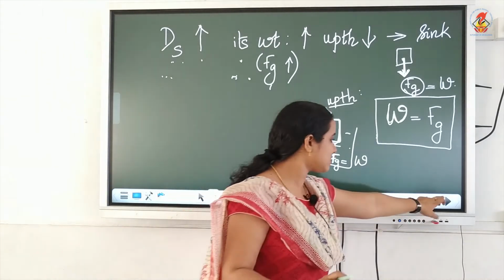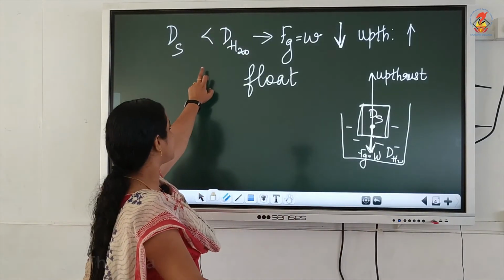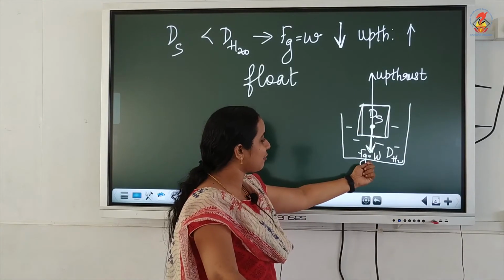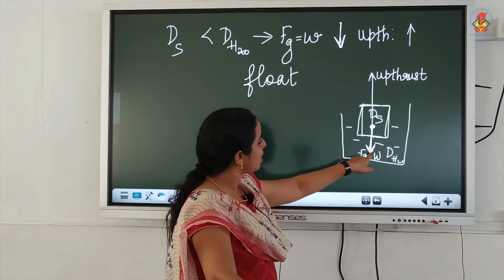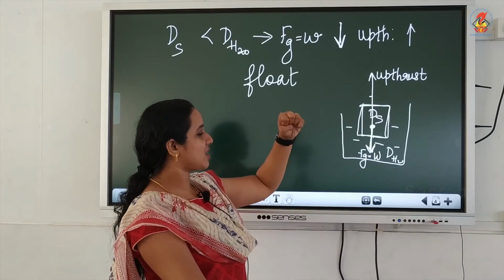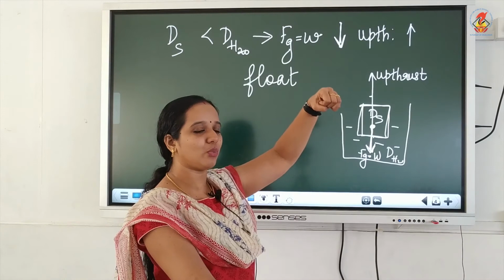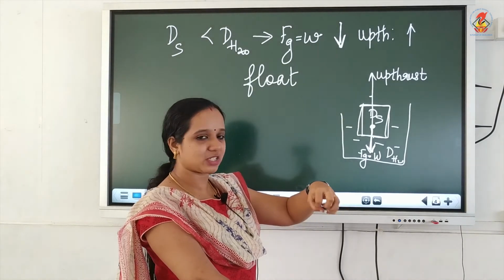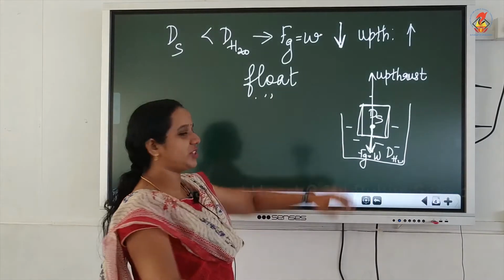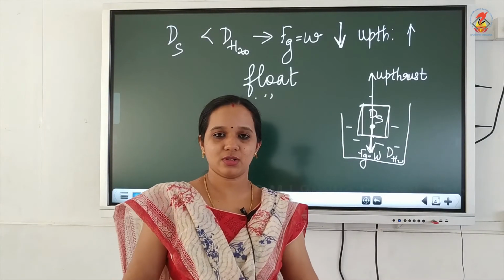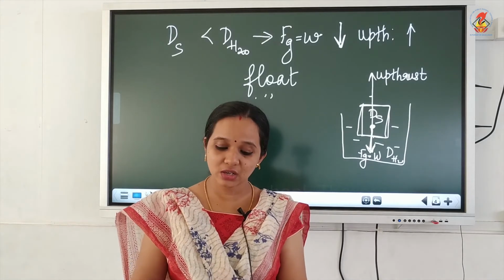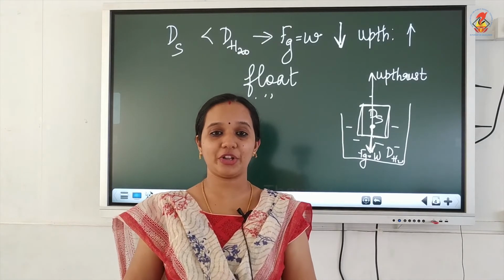In the second case, if the density of the substance is less than the density of water, its gravitational pull will be less compared to the upthrust. Since upthrust is more, the upward pull will be more. The object experiences a greater upward pull, hence the object will float. This is how we determine whether an object sinks or floats in water.